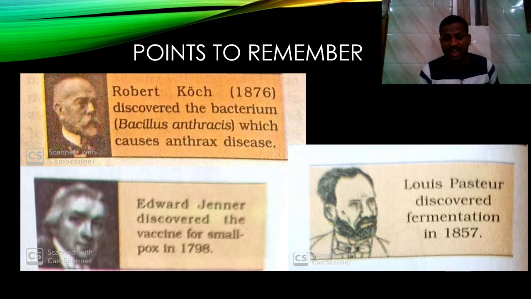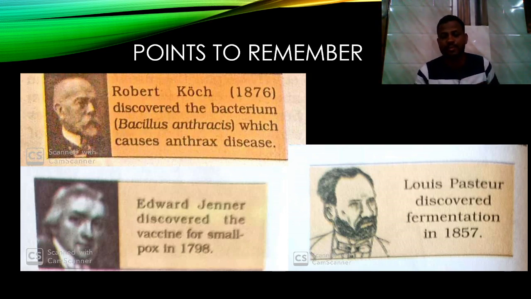The second person is Edward Jenner, who discovered the vaccine for smallpox in the year 1798. The third person is Louis Pasteur, who discovered the fermentation process in the year 1857. That is the process of converting sugar into alcohol, fermentation.